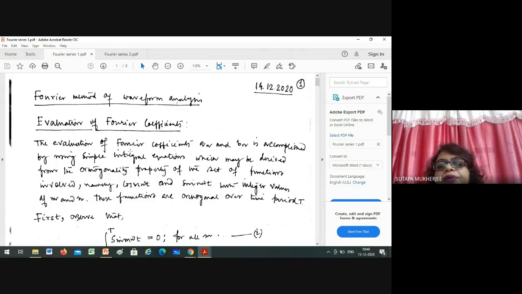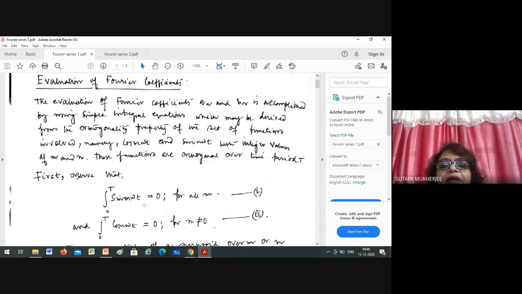The evaluation of Fourier coefficients an and bn is accomplished by using simple integral equations, which may be derived from the orthogonality property of the set of functions involved, namely cos n omega t and sin n omega t with integer values of m and n. These functions are orthogonal over a time period capital T. Orthogonal means perpendicular. First, observe that the integral of sin m omega t equals 0 for all m.